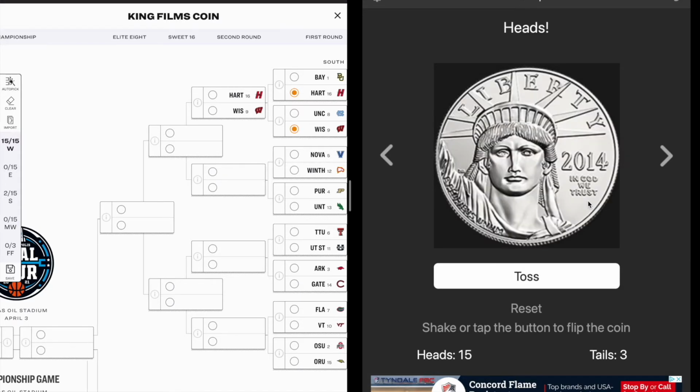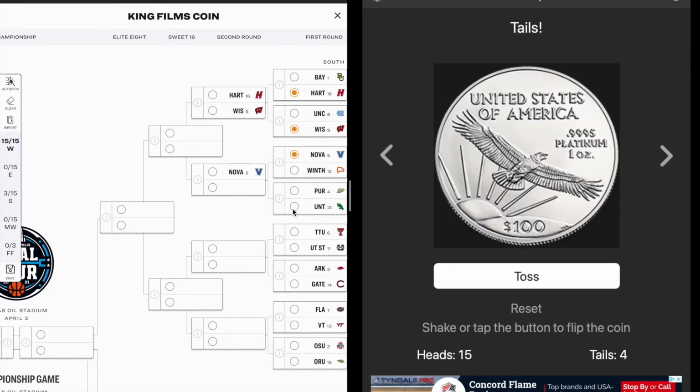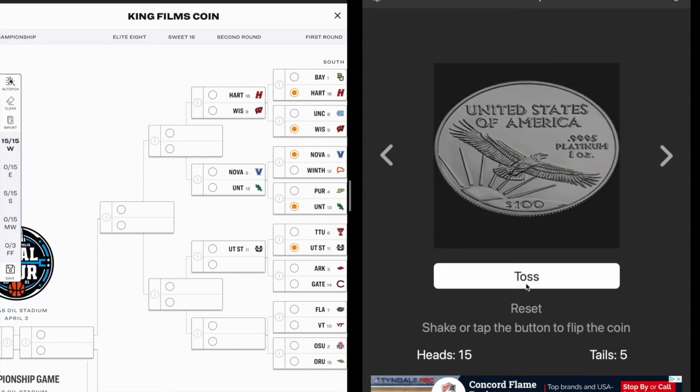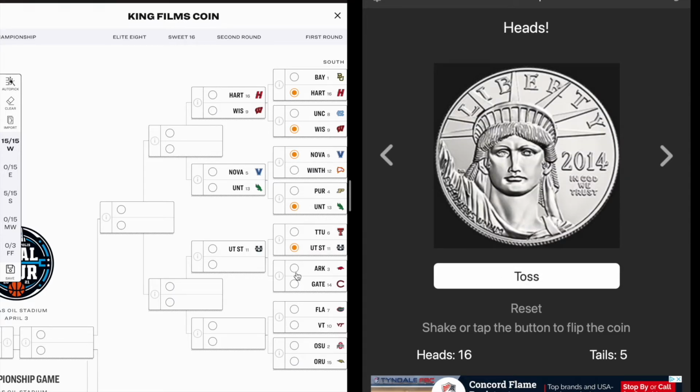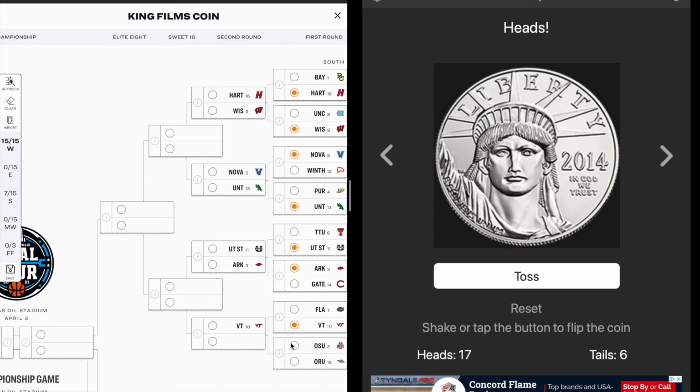In the 5-12 matchup, Nova against Winthrop, Nova wins. So we've had 2 16 seeds, but other than that, oh, there's North Texas with the win, another tails. And another tails gives Utah State the win, so this region is not going to be as lucky as the last one for the higher seeds. Florida, Virginia Tech will take that one. And a heads preserves Ohio State's tournament there.